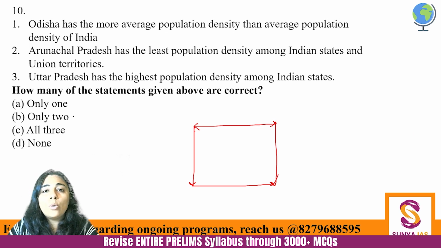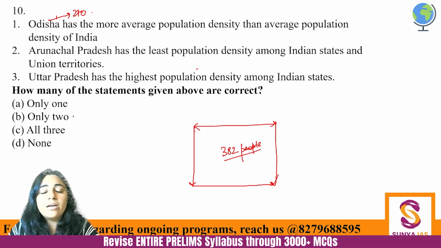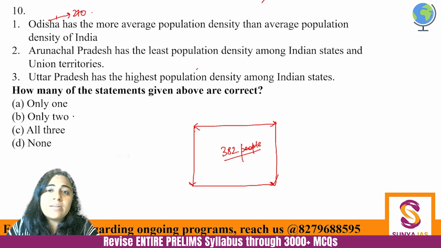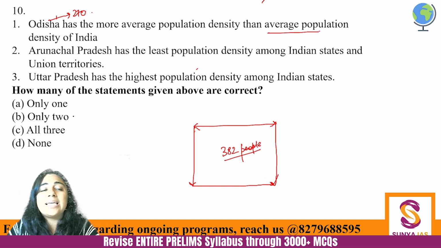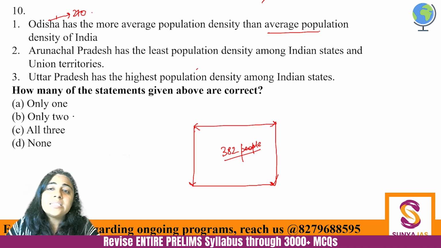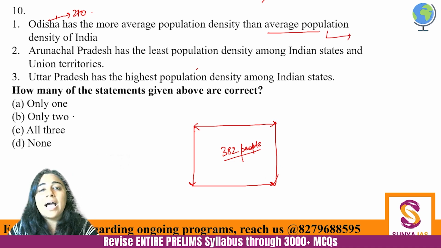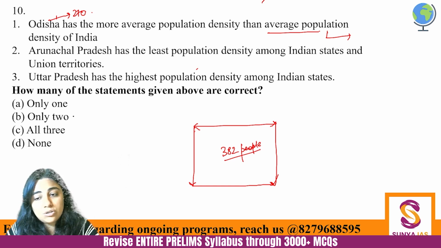Now Odisha has a population density of 270 people per square kilometer. And what is the overall population density of India per square kilometer? 382 people. So in 1 square kilometer of area, 382 people, let's take roughly 380, right? Just under 400 people per square kilometer, which is very huge though. So Odisha's is 270 and overall India's is more. Now how will you identify? See, Odisha does not come up as one of the most developed states of the country, right?